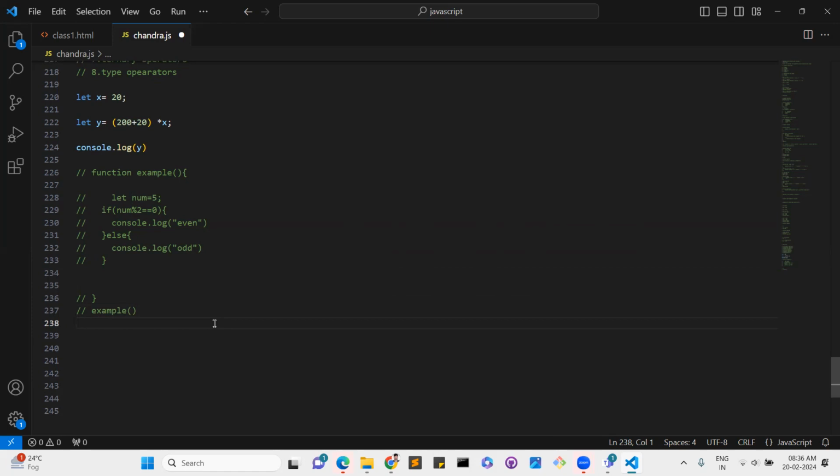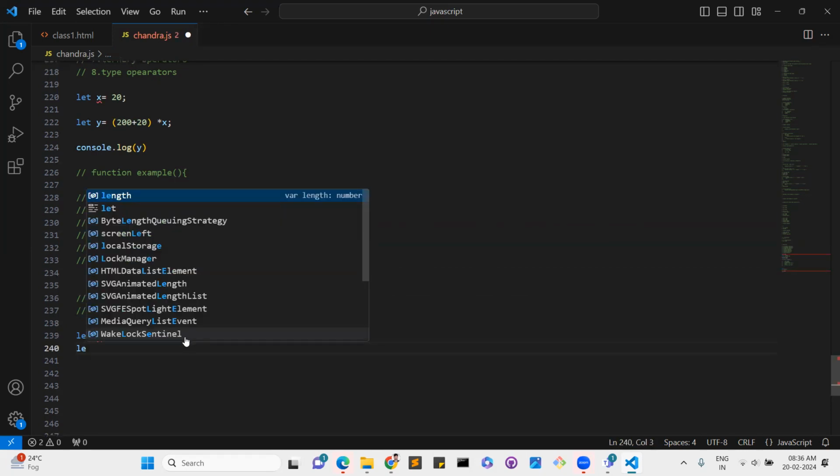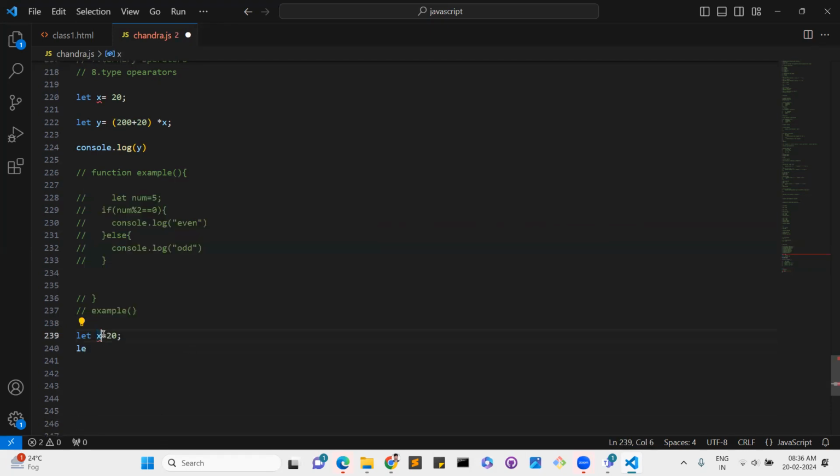And also, we'll do something interesting. Say for example, let x equal to 20. Then x plus equal to 10.